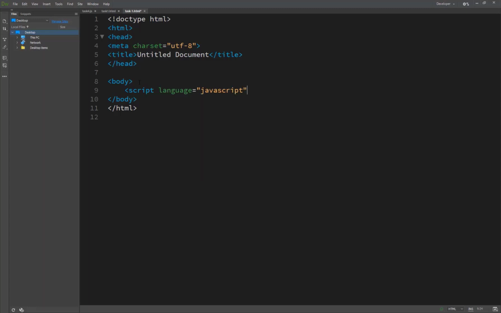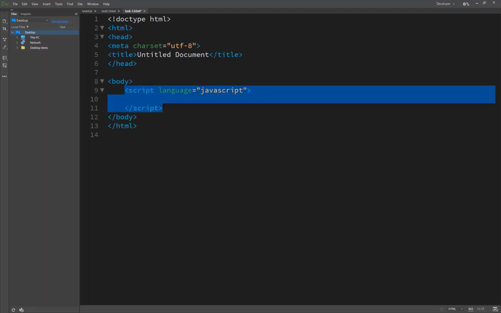So we are writing the JavaScript here, and inside the tag we are going to complete our first task, which is creating the JavaScript block. So guys, this is the block of JavaScript here.